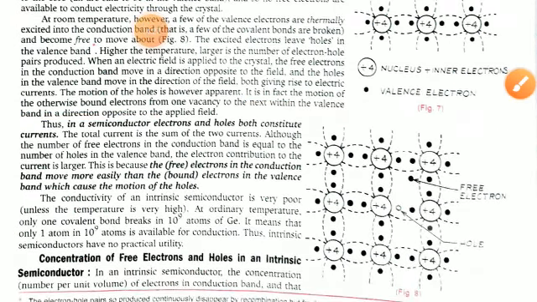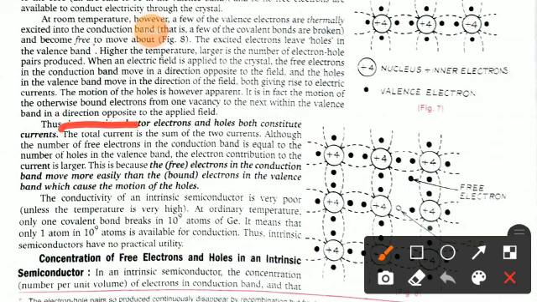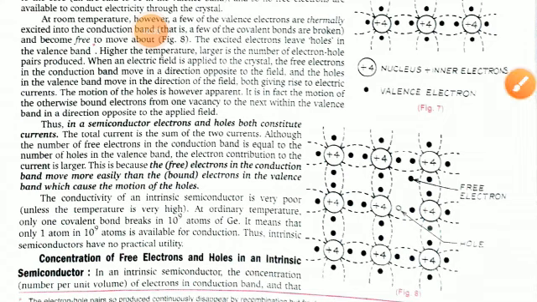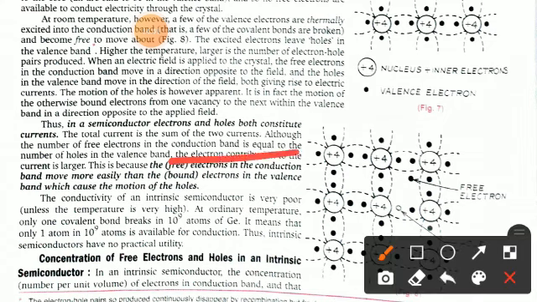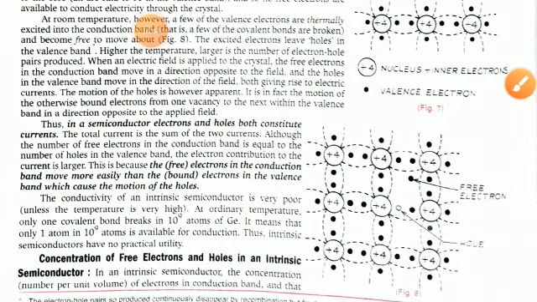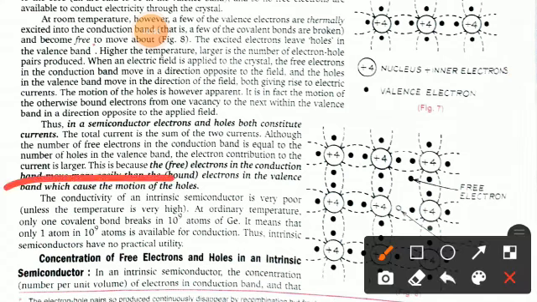Thus, in a semiconductor, electrons and holes both constitute currents. The total current is the sum of the two currents. Although the number of free electrons in the conduction band is equal to the number of holes in the valence band, the electron contribution to the current is larger. This is because the free electrons in the conduction band move more easily than the bound electrons in the valence band, which causes the motion of the holes.